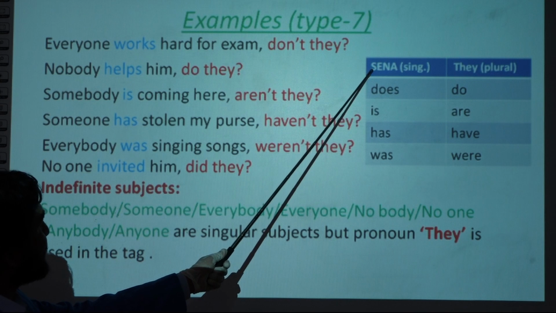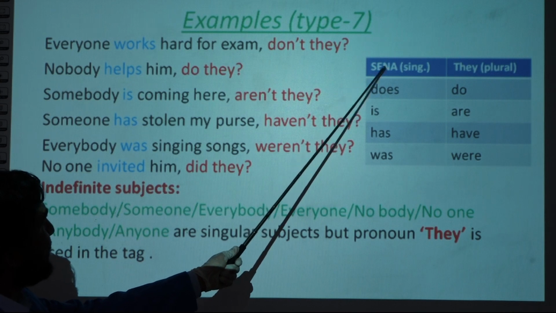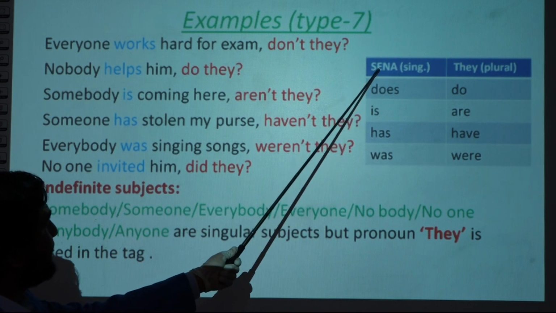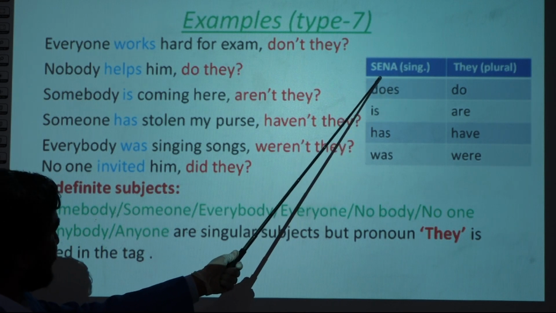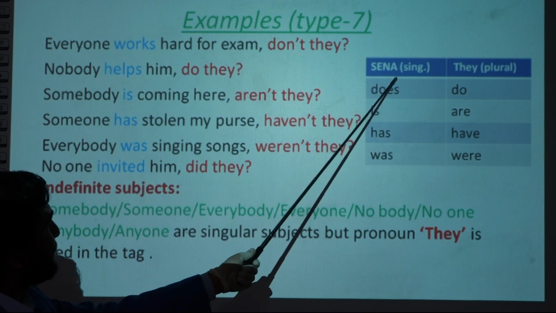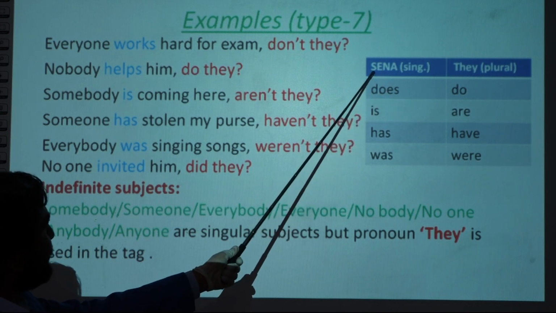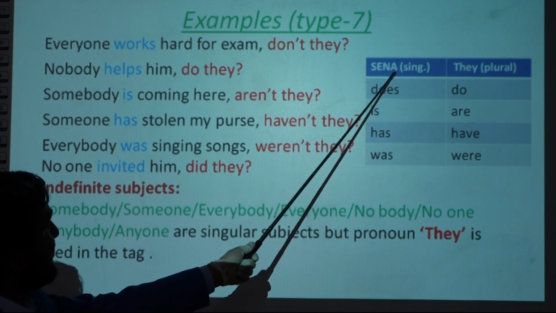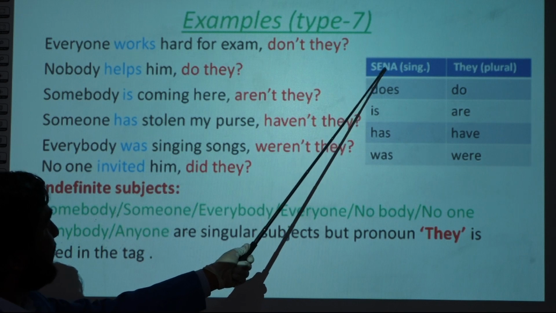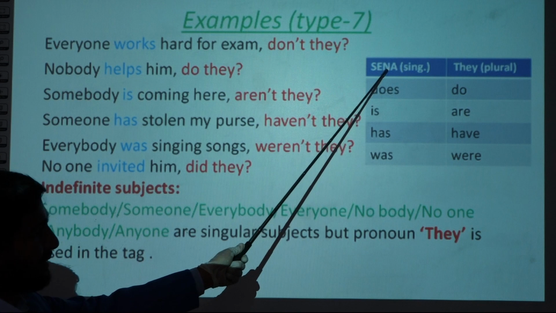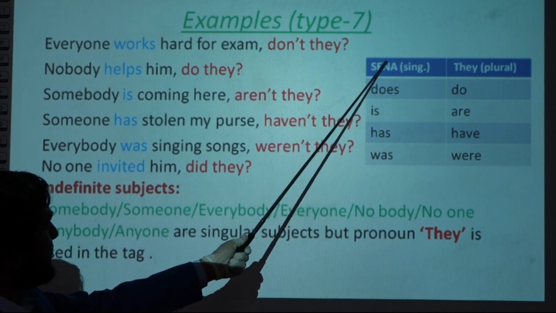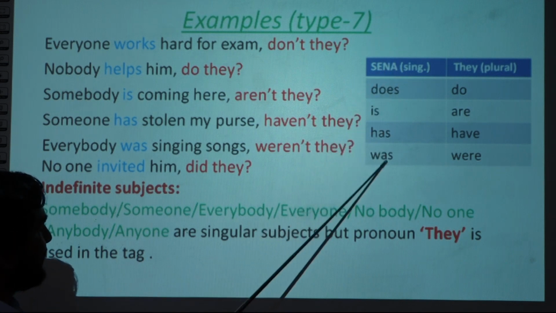Sena means somebody, some, every, no, any. Right? Somebody, everybody, nobody, anybody. These are singular. Someone, everyone, no one, anyone. These are singular. All right. So these singular subjects take singular verbs.